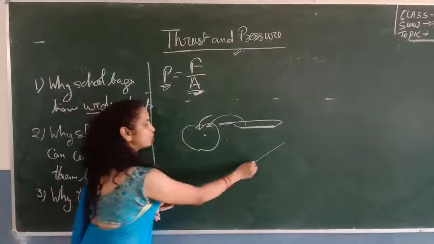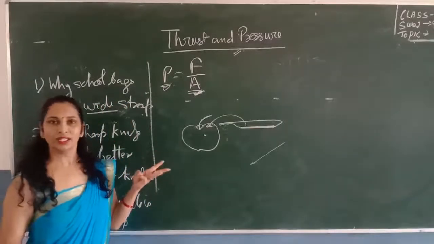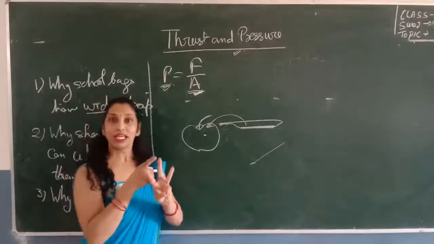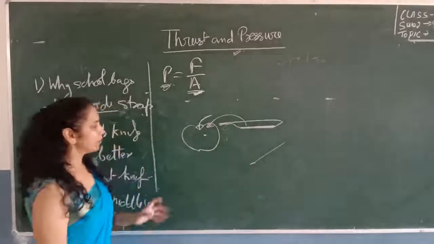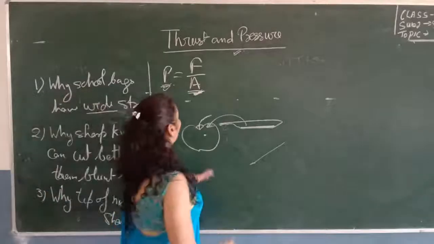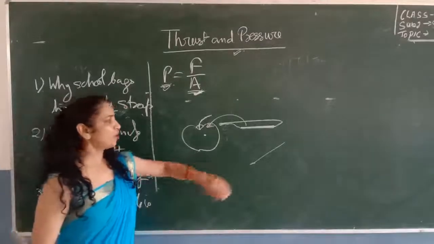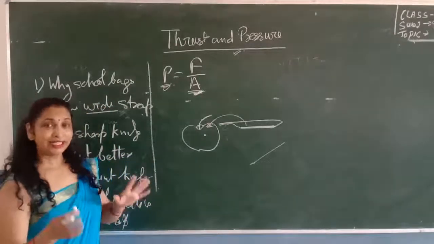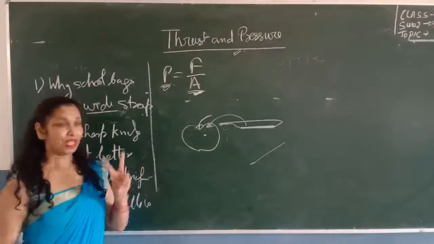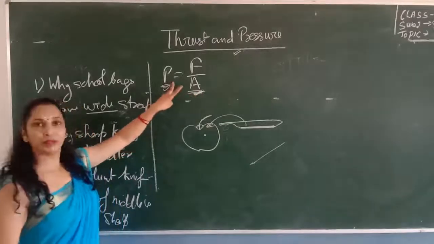You will say that a sharp needle has less area in contact, so the pressure exerted on the cloth increases, and it becomes easy for us to stitch. On the other hand, if the tip of the needle is not sharp, the area in contact with the cloth will increase, and we know that area is inversely proportional to pressure.